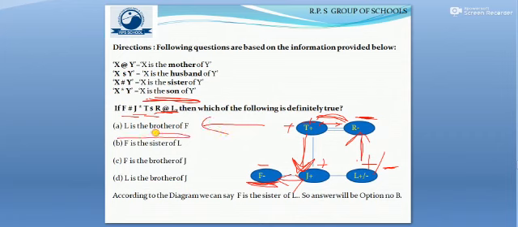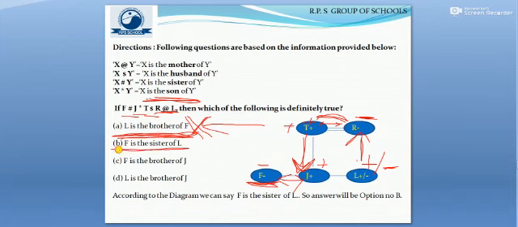Coming to the first option, it says L is the brother of F. Look at the question here. The gender of L is not confirmed. So when the gender is not confirmed, how can we say that L is the brother of F? In that case, this option is wrong.